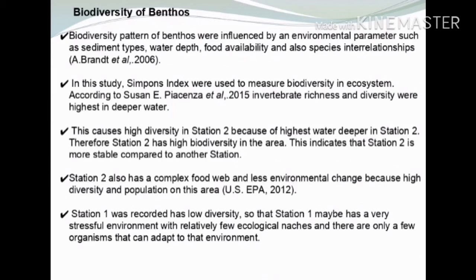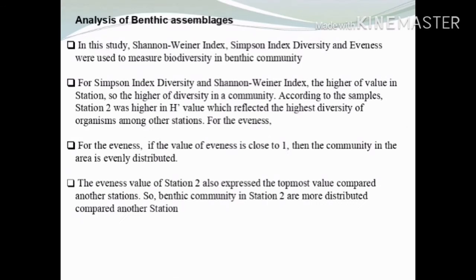Biodiversity of benthos. Higher diversity in Station 2 is because of the higher water level in Station 2. Therefore, Station 2 has higher biodiversity in this area. This indicates that Station 2 is more stable compared to other stations. Station 2 also has a complex food web and less environmental change because of higher diversity and population in this area.